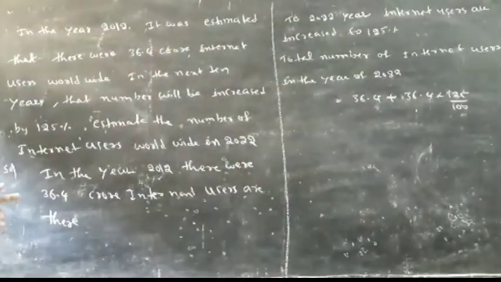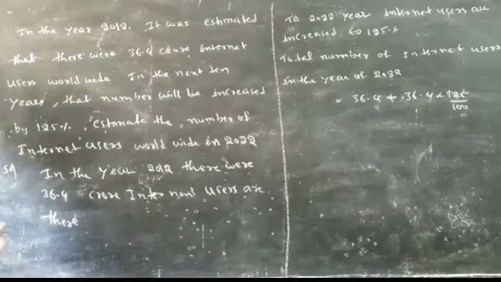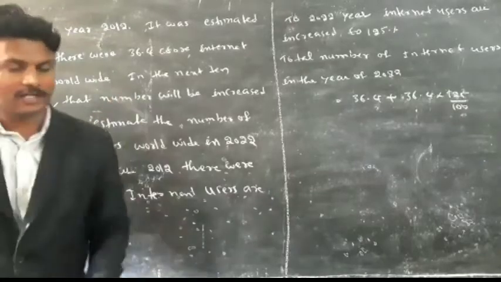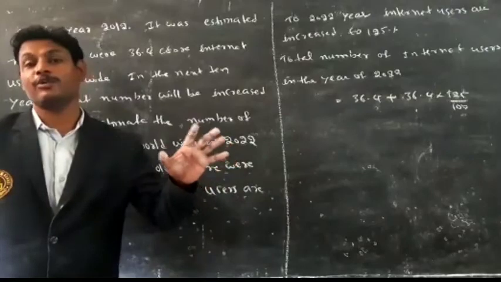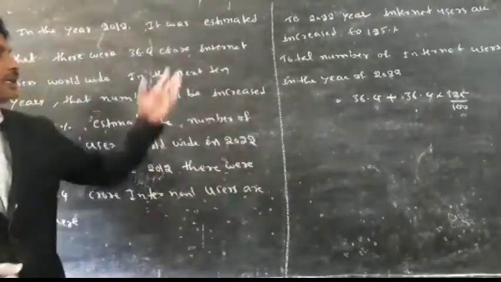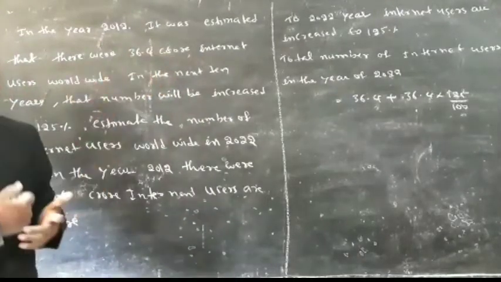In the year 2012, it was estimated that there were 36.4 crore internet users. So in the year 2012, how many internet users are there? 36.4 crores. In the next 10 years, the number of internet users increased by 125%.